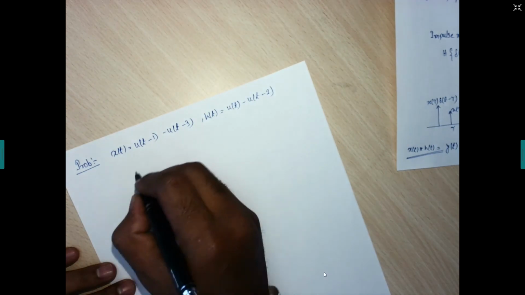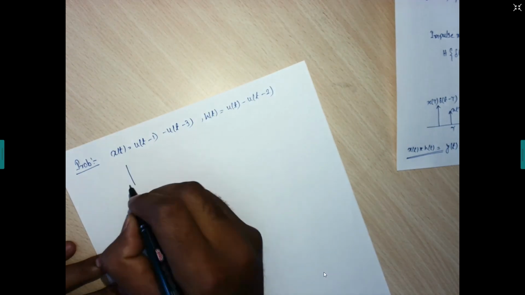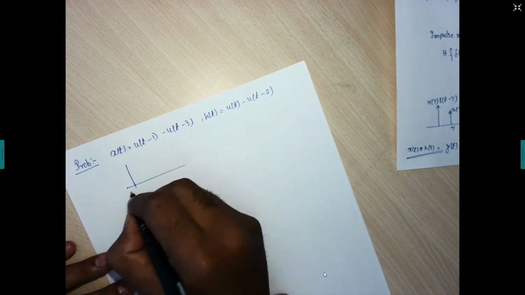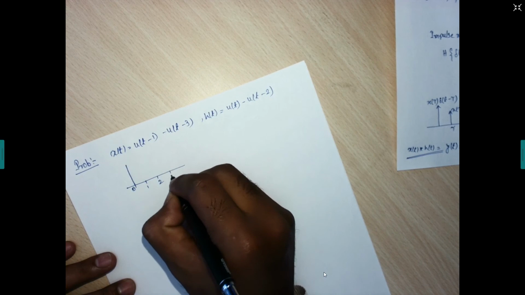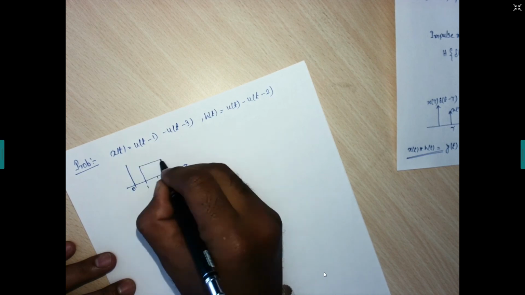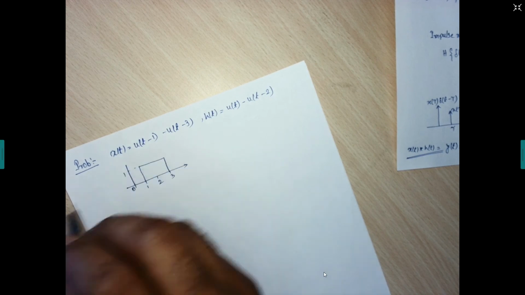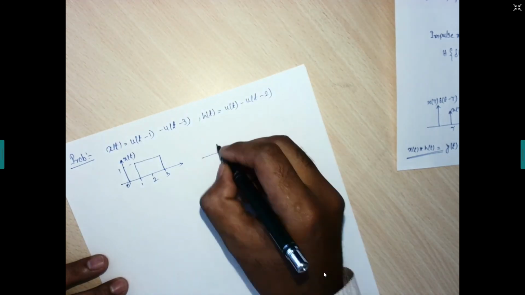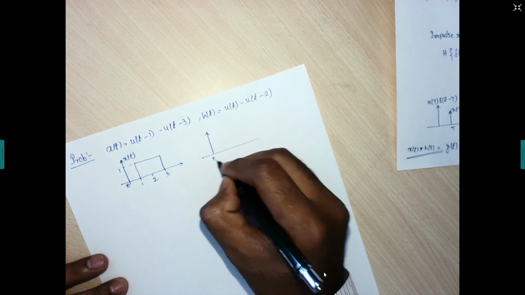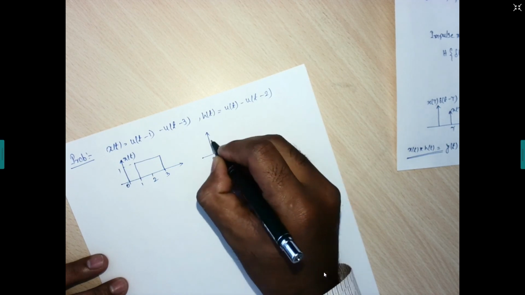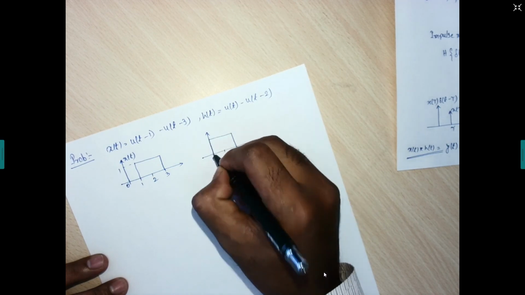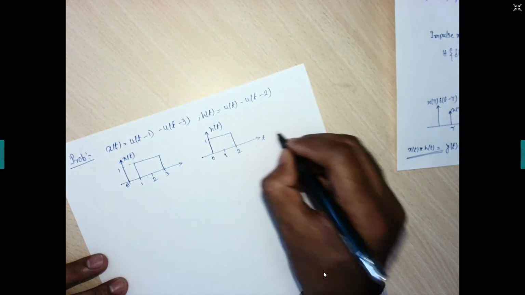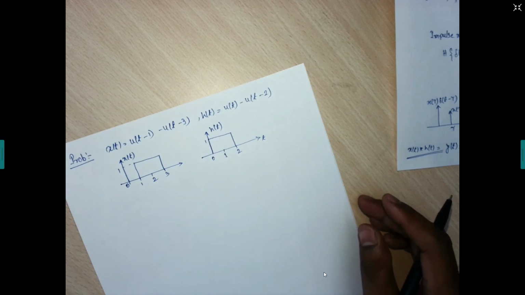If we plot this x of t, from 1 up to 3 a rectangular pulse will be there, so 0, 1, 2 and 3, with amplitude 1. Same for h of t: it starts from t equal to 0 going up to 2, with amplitude 1. So this is the plot for x of t and h of t.